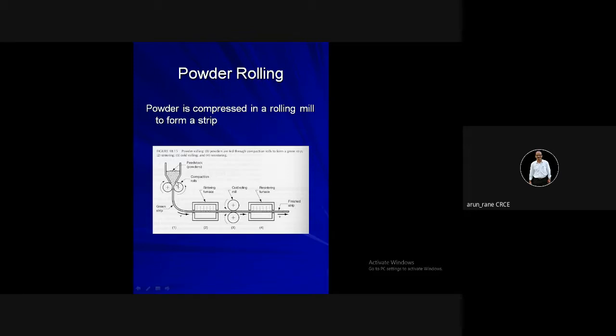Powder rolling. So here powders are fed through these compaction rolls, and then it is formed into a green strip which passes through the sintering furnace.